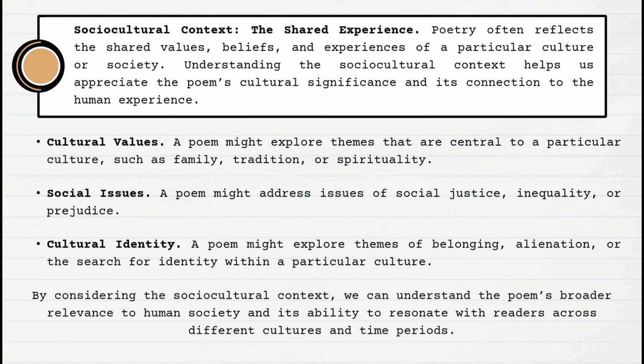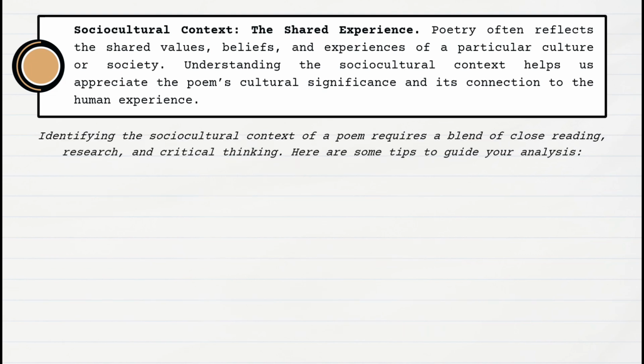By considering the sociocultural context, we can understand the poem's broader relevance to human society, and its ability to resonate with readers across different cultures and time periods. Identifying the sociocultural context of a poem requires a blend of close reading, research, and critical thinking. Here are some tips to guide your analysis.